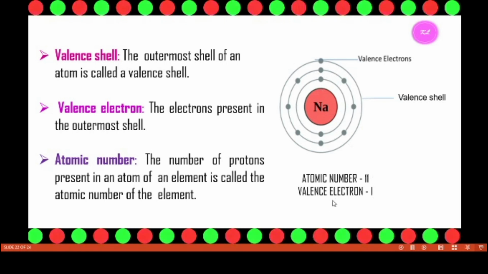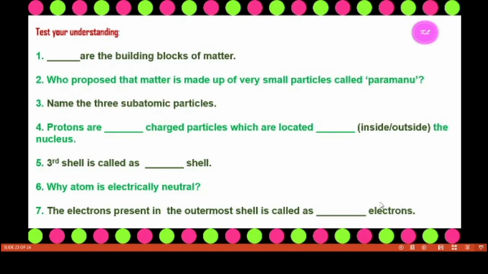How many valence electrons does it contain? The outermost shell contains only one electron. So the valence electron in this atom is 1. From this we can calculate the atomic number and the valence electrons.